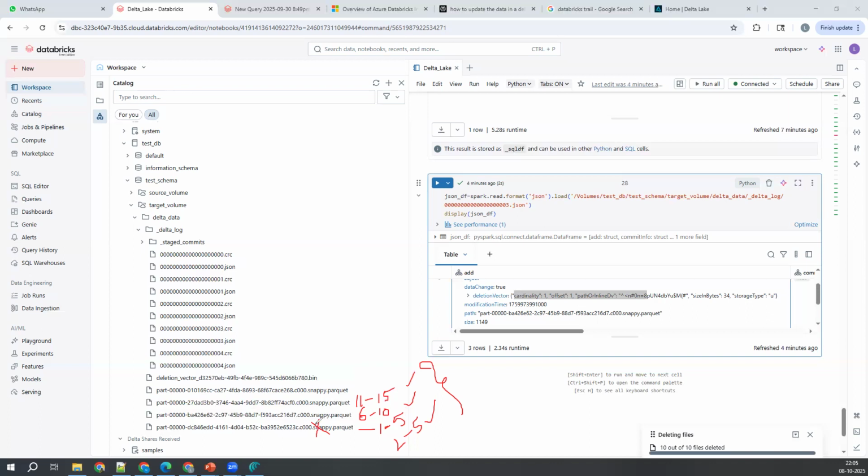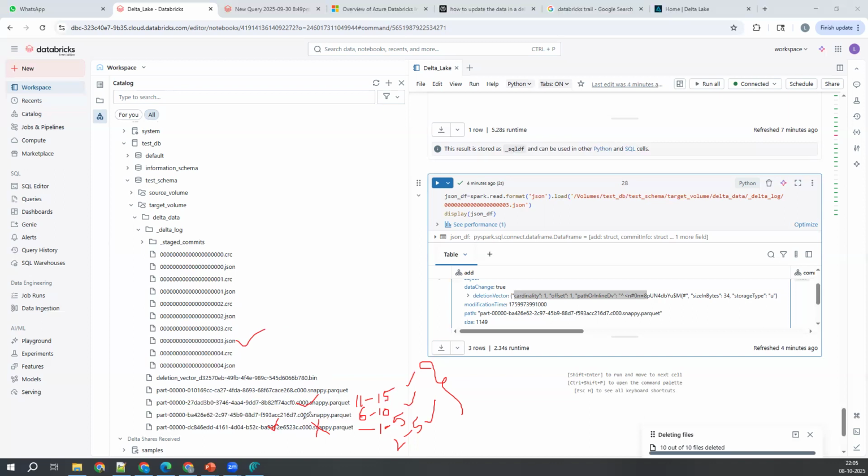So instead of creating two files, I maintain the information that I don't want to read certain records from this file in this 003 JSON file. It will indirectly delete this file and recreate the same file. It is not deleting physically.